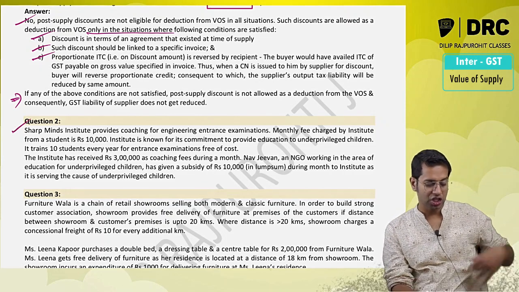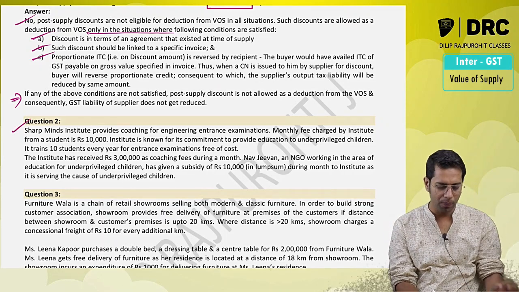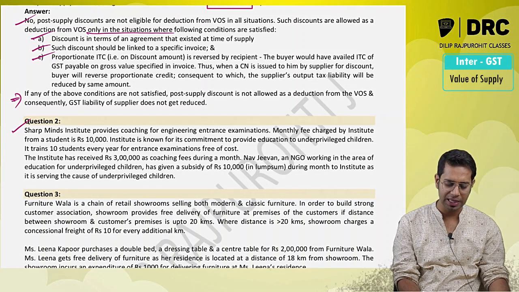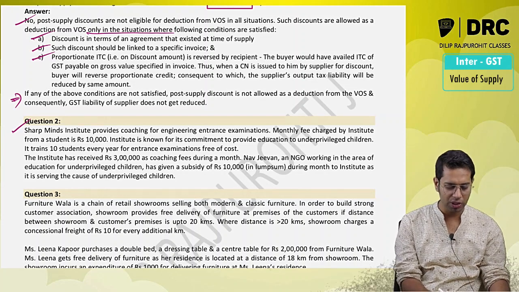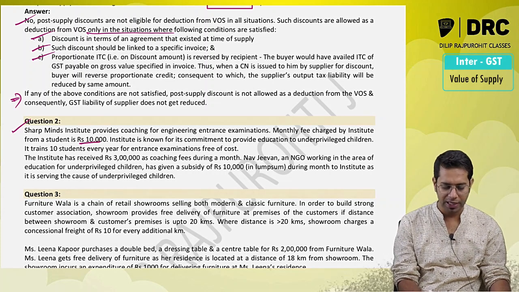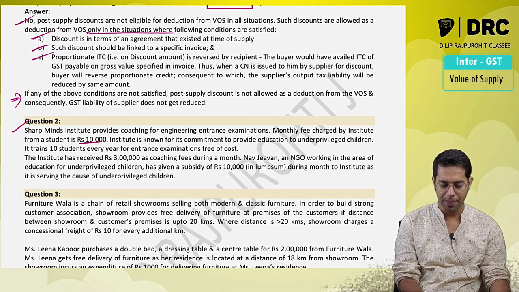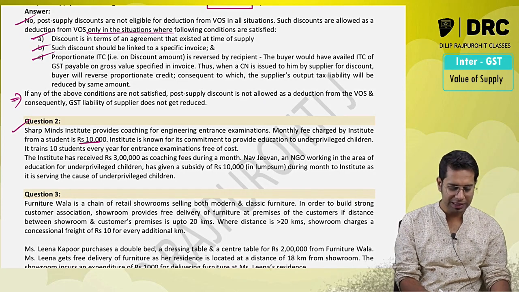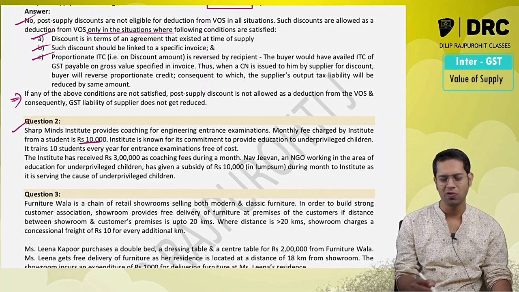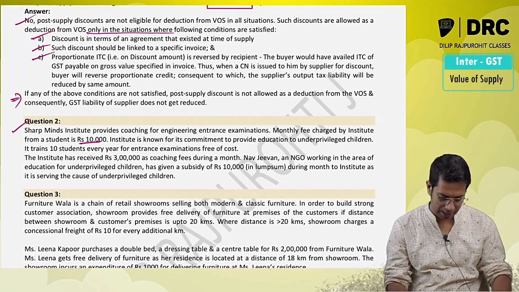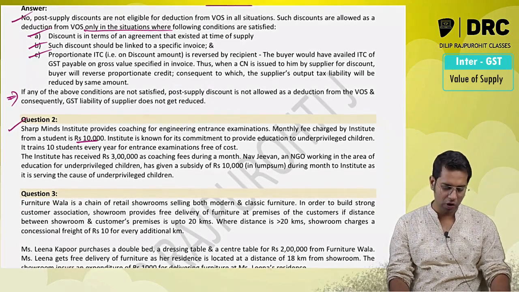Next question. Sharp Minds Institute provides coaching for engineering entrance exams. Monthly fees charged by the institute is 10,000 rupees. Institute is known for its commitment to provide education to underprivileged children. It trains 10 students every year for entrance examination free of cost. So every year 10 students they are teaching free of cost.